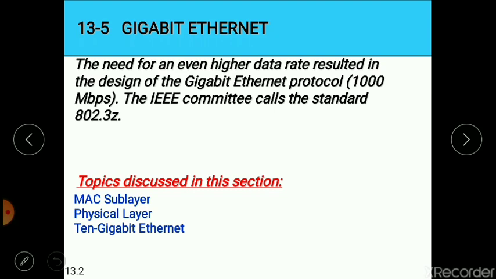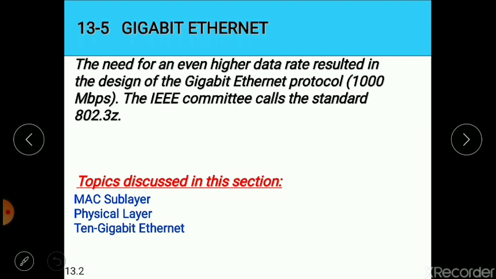Now, the main subtopics under gigabit Ethernet that we'll be discussing are the MAC layer, that is the media access control sublayer, then the physical layer, and also the 10 gigabit Ethernet.